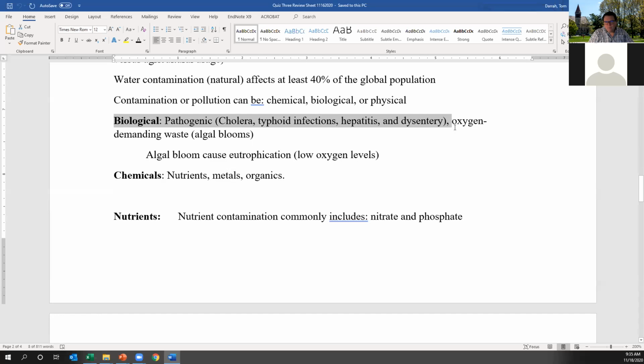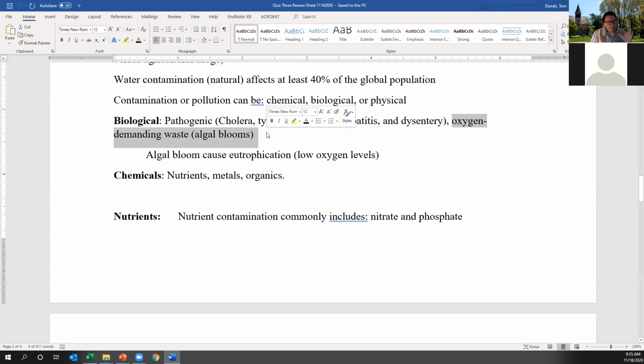Okay. The other biological form is oxygen demanding waste. These can be critters, or if you want to think about it, algal blooms. These are where algae start to grow. They consume oxygen from the water supply, and as a result, they can reduce the amount of oxygen and lead to biological contamination.